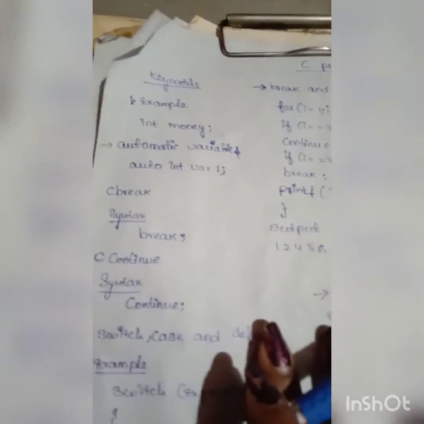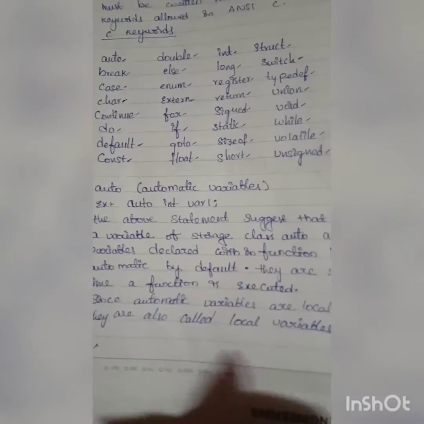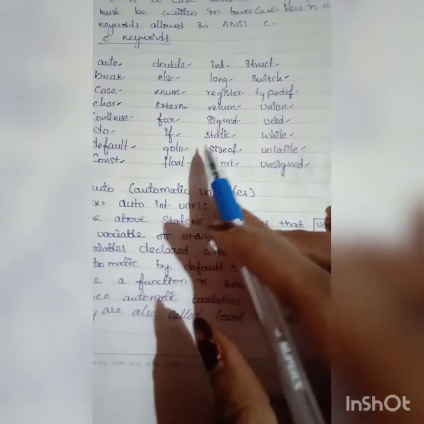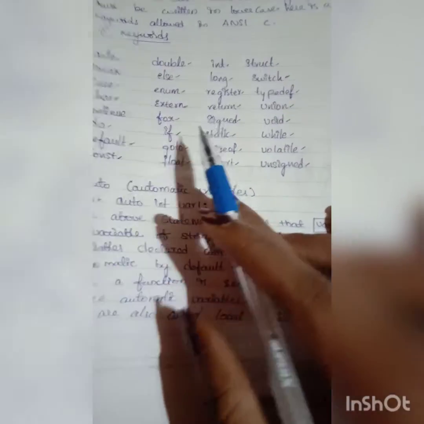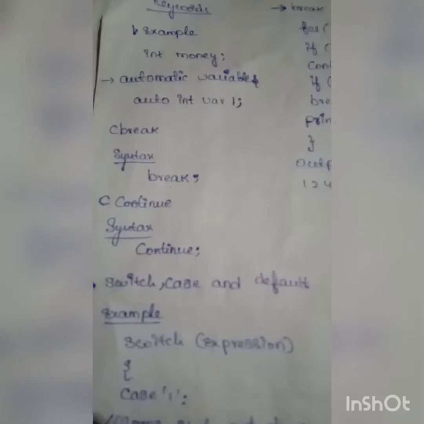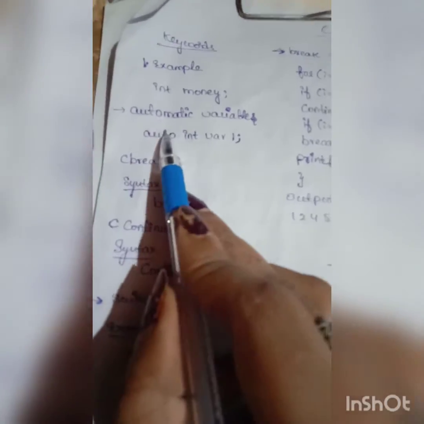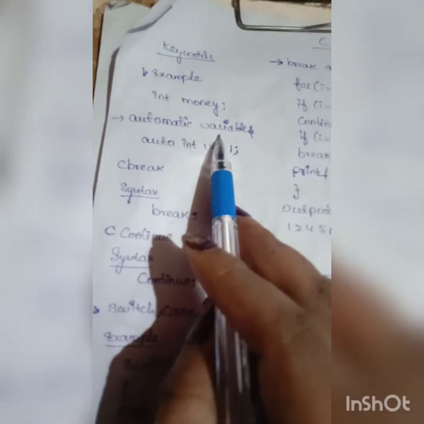And here is a list of keywords allowed in ANSI C. ANSI means American National Standards Institute. These are the keywords in C programming, and now I will explain all these keywords briefly. First, auto. The keyword auto means automatic variable.